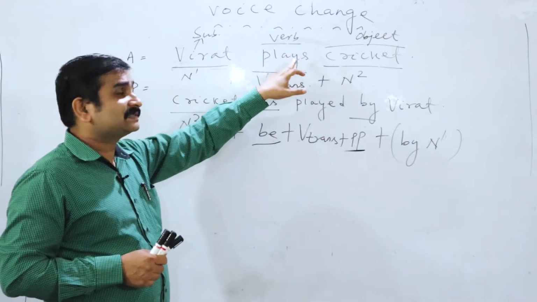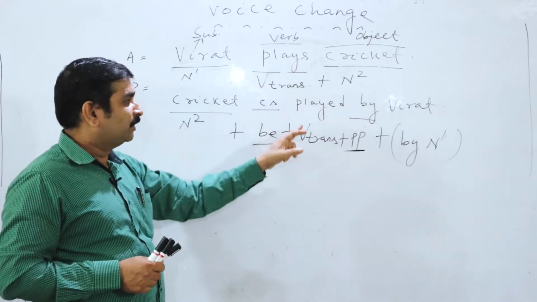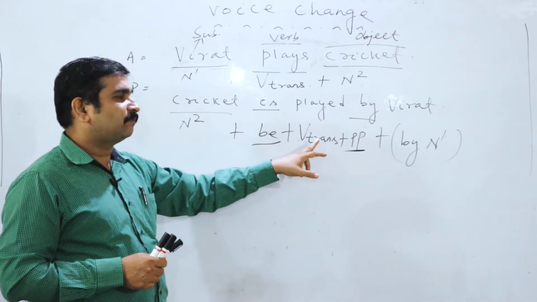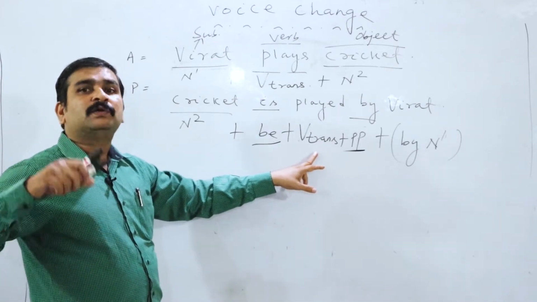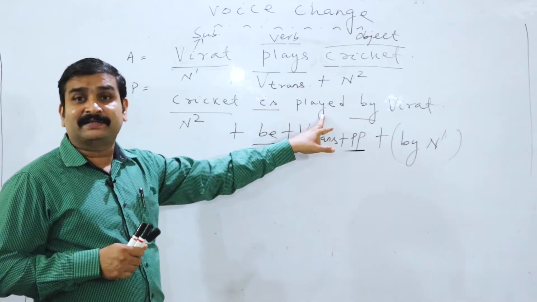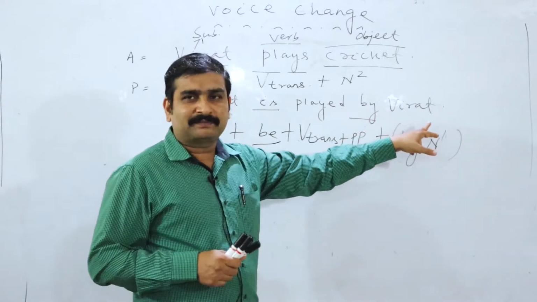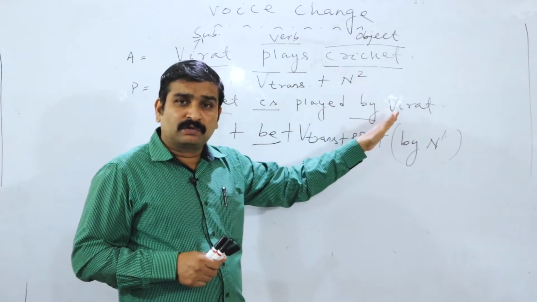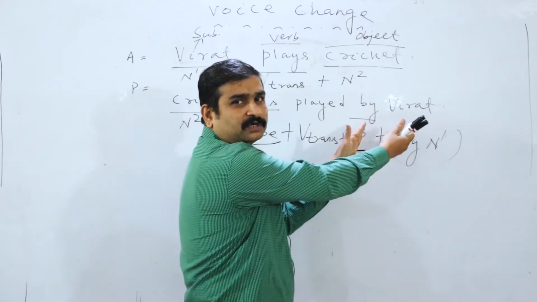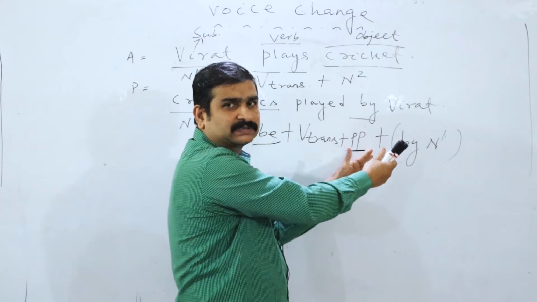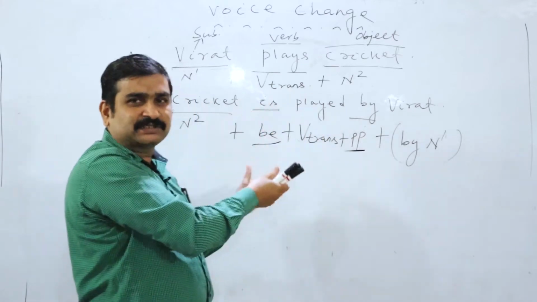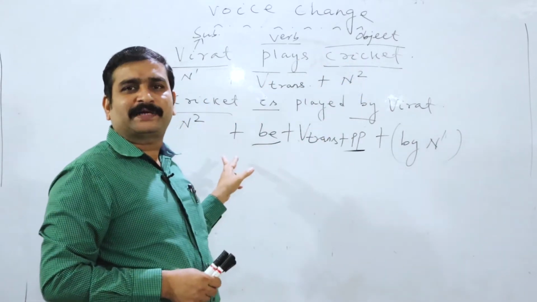Why? Plays is the present tense. And when we are making passive voice, the be verb is added. That's why the verb transitive will be converted into the past participle, the last form of the verb. That's why it is played. It is played. Next one coming is by Virat. So the noun or the doer or the agent comes to the last position. Why? Because this is the passive voice. In passive voice, the subject of the active voice will be last. And in passive voice, the object will come to the first position.